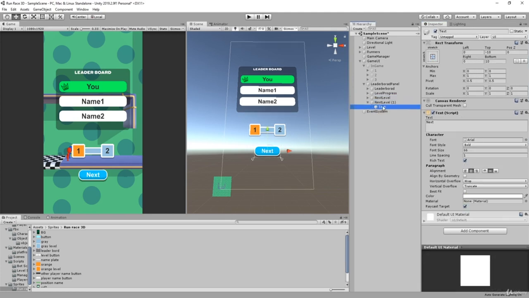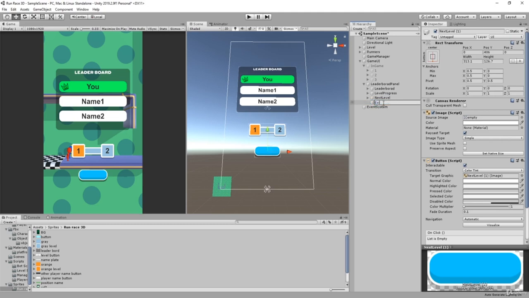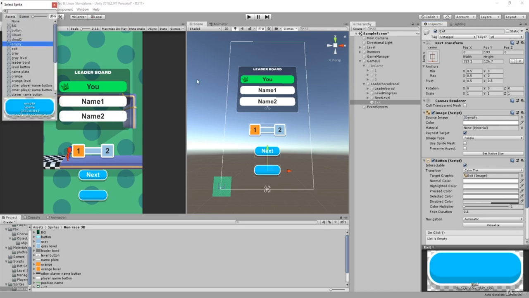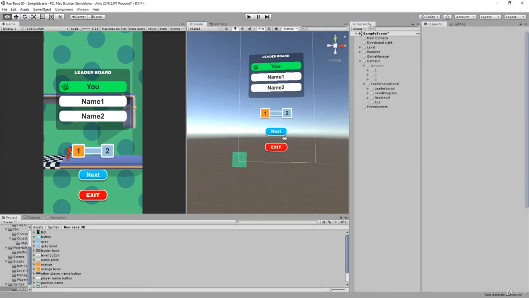Duplicate this, remove the text, call it exit. This will go to main menu. As for the exit sprite, we will need to use its own exit sprite. So let's go here, search for the exit, find it, and voila, we are good to go.